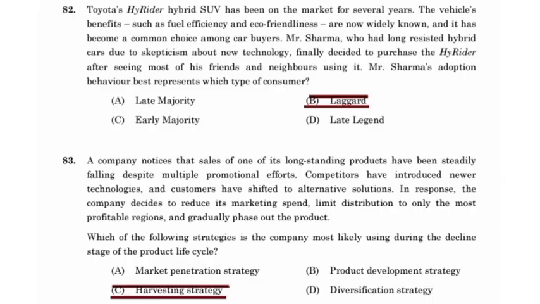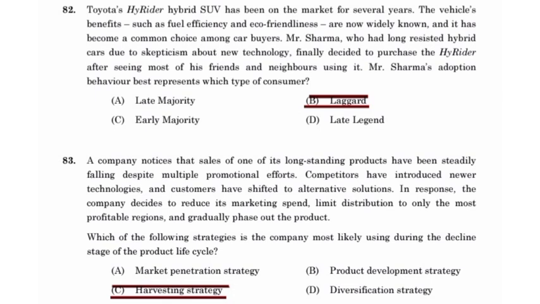Toyota's Hyryder hybrid SUV has been on the market for several years. The vehicle's benefits such as fuel efficiency and eco-friendliness are now widely known, and it has become a common choice among car buyers. Mr. Sharma, who had long resisted hybrid cars due to skepticism about new technology, finally decided to purchase the Hyryder after seeing most of his friends and neighbors using it.